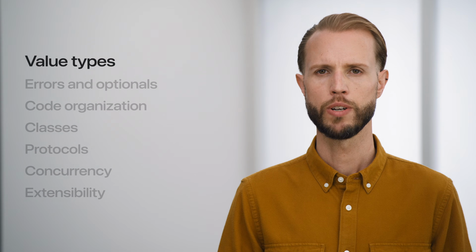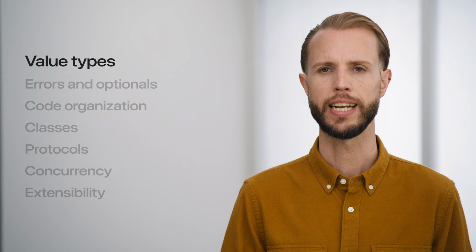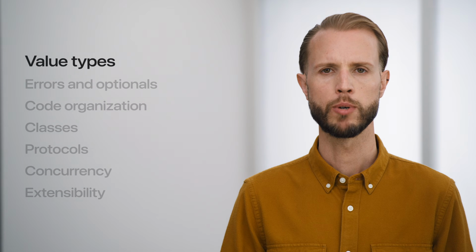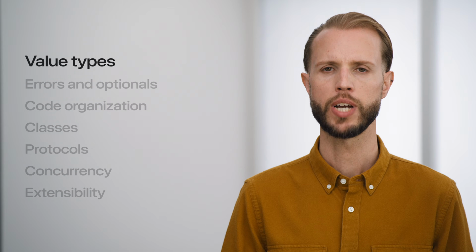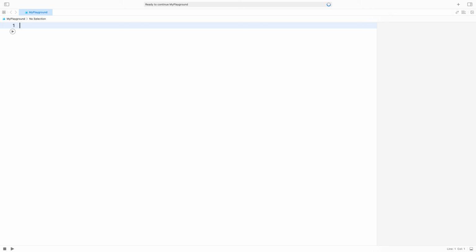To kick off this tour of Swift, let's start with a fundamental programming concept: representing data. The primary way you represent data in Swift is with value types. I'll show you what I mean with some code. In Swift, we can use the var keyword to introduce a variable like this. Let's declare a second variable y and assign it the value of x. What happens now if I change the value of x?